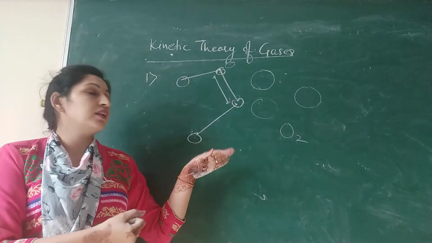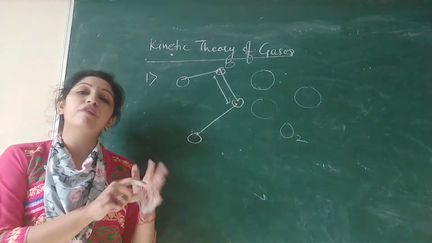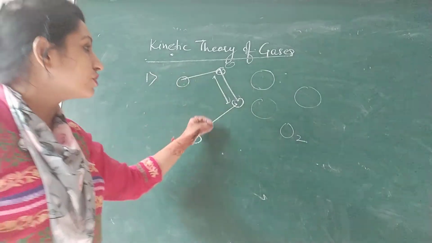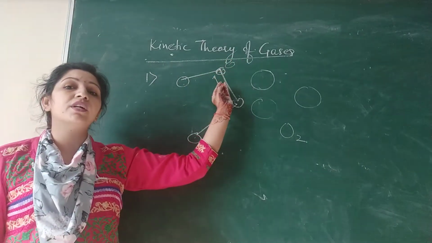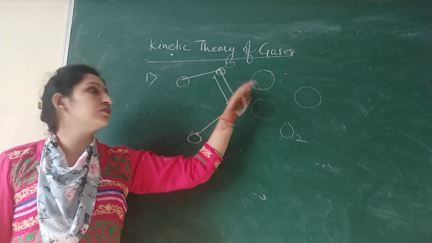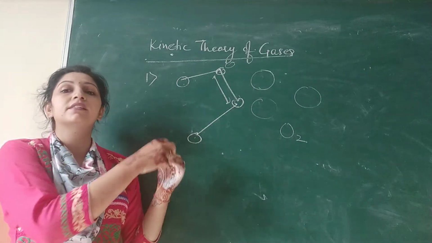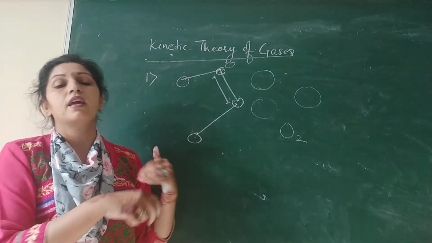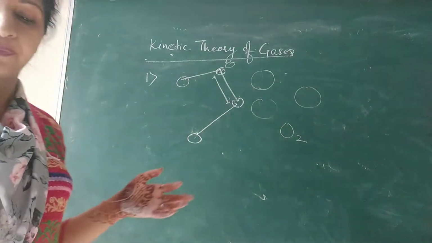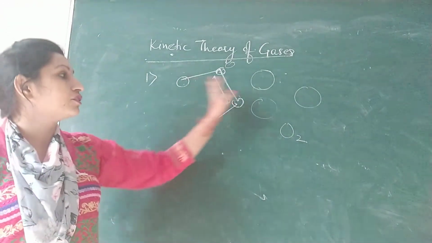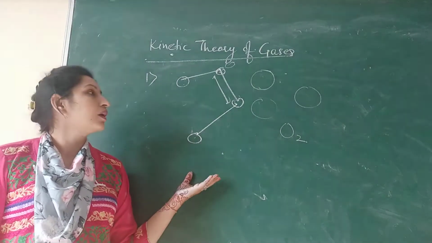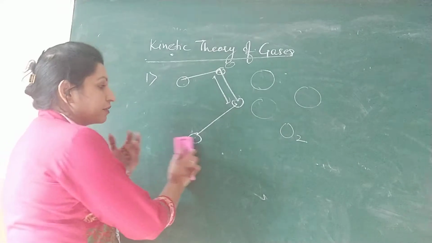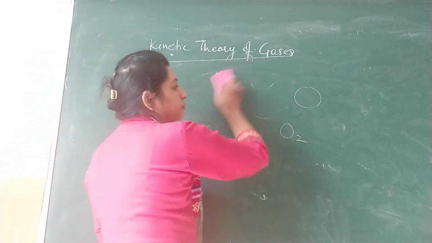That is the last postulate, that the density of the gas is uniform throughout, means in spite of so many collisions, even when they are colliding, they immediately get separated from the molecules. They will not make clusters somewhere. The density of the gas is uniform everywhere. They all are equally spaced. That is why it is uniform over all the region. Okay, so these are all the postulates of kinetic theory of gases. Whatever we have discussed here, these are the postulates.